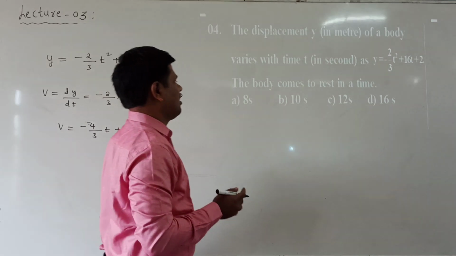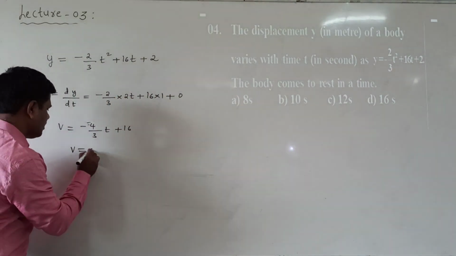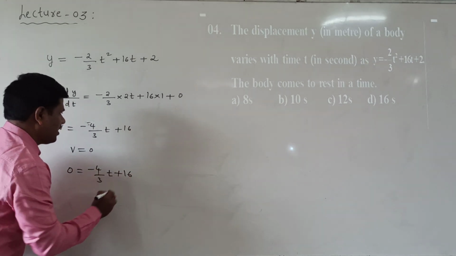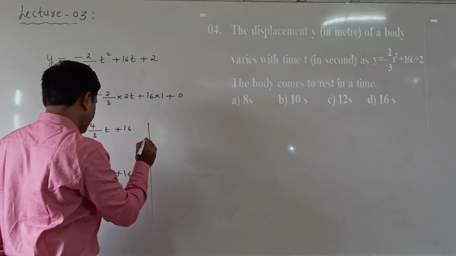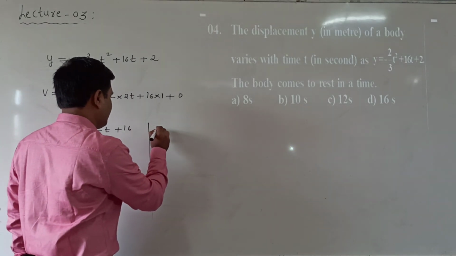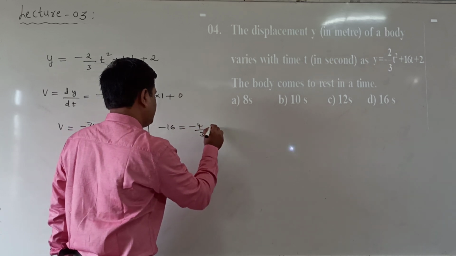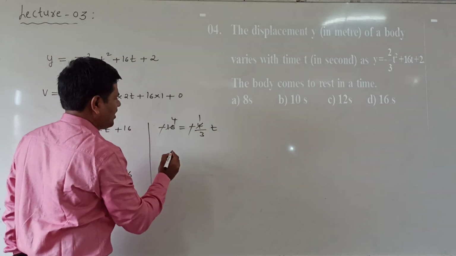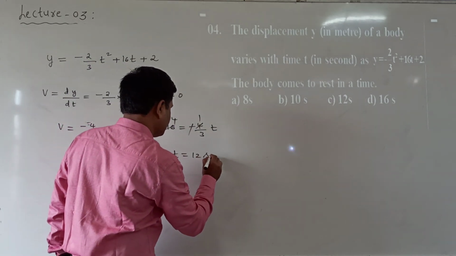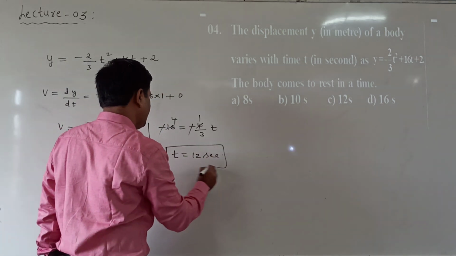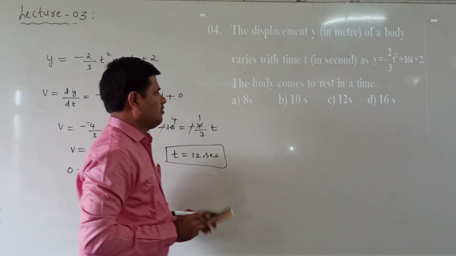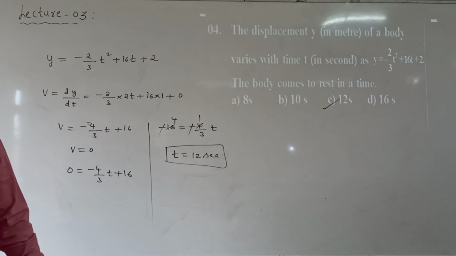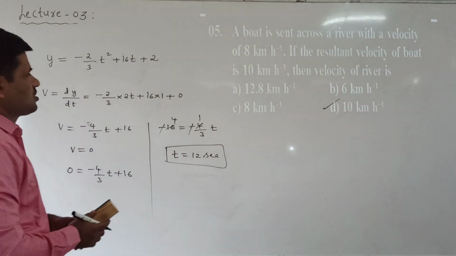The body comes to rest, and coming to rest means velocity is 0. When v equals 0, we get minus 4 by 3 t plus 16 equal to 0. Taking 16 across, minus 16 is equal to minus 4 by 3 into t. The minus signs cancel. Cross multiplying, t is equal to 12 seconds. In 12 seconds the body comes to rest. So C option is correct. Next we go to the fifth question.